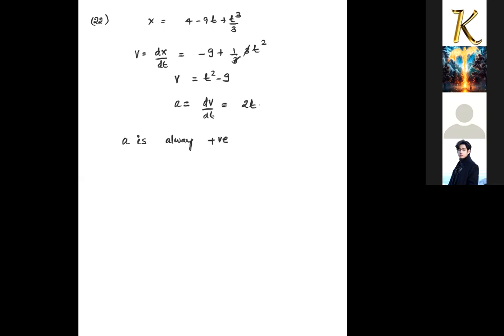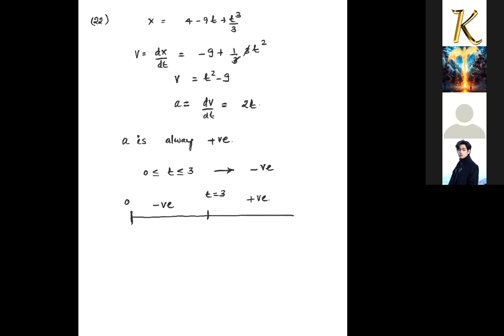Whereas for velocity, in the interval 0 to 3 seconds, velocity is negative. So I am drawing a line here to show the velocity interval where it is negative. This is from 0 up to 3 seconds. The velocity of the body is negative, and after 3 to infinity, the velocity of the body will be positive.